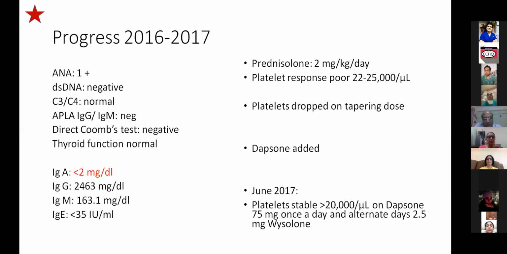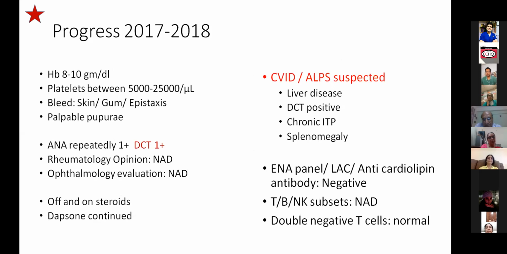There was poor platelet response, with the platelet count ranging between 22 and 25,000, and the platelets dropped once the steroid was tapered. So at that time, Dapsone was added. In June 2017, the platelet count remained stable at around 20,000 on Dapsone 75 milligram once a day, and alternate day 2.5 milligram prednisolone. In 2017-18, the Hb remained between 8 and 10 grams per deciliter.